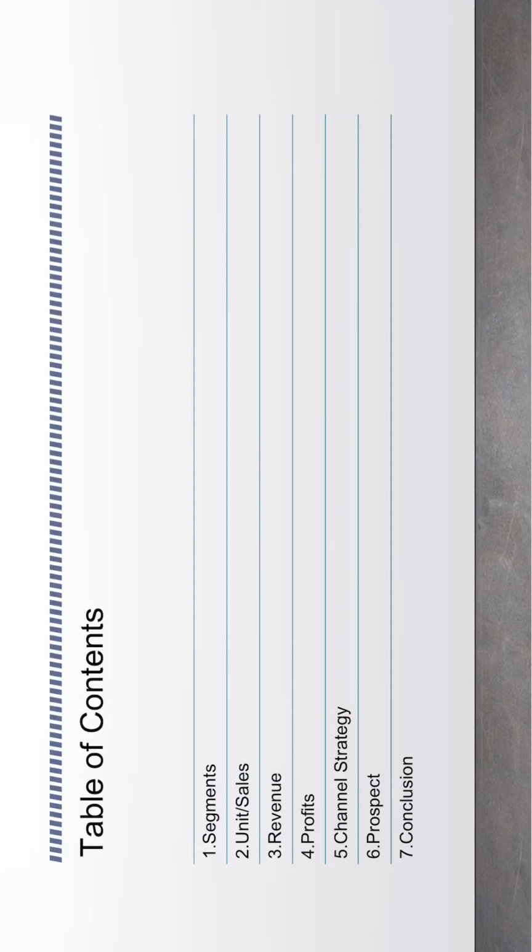Here's our table of contents. We will begin by discussing our market segment and introduce the reasons why we chose what we chose. Secondly, we will analyze the data for the unit sales over time. And then we will look at exactly how much revenue we gained through periods 1 to 5. Then we will look at profits, channel strategy, prospects, and finally the conclusion.